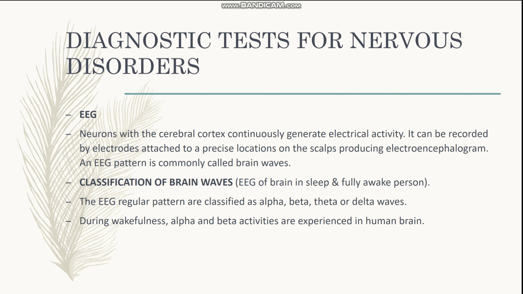The diagnostic tests which can be used for diagnosing different types of disorders in the nervous system include EEG, electroencephalogram. This is the technique which is used to detect different types of abnormalities in the function of the brain. The neurons which are present in the cerebral cortex are responsible for generating different types of electrical activity, and that can be recorded by electrodes when they are attached to precise locations on the head, on the scalp. It produces an electroencephalogram. An EEG pattern is commonly called brain waves.